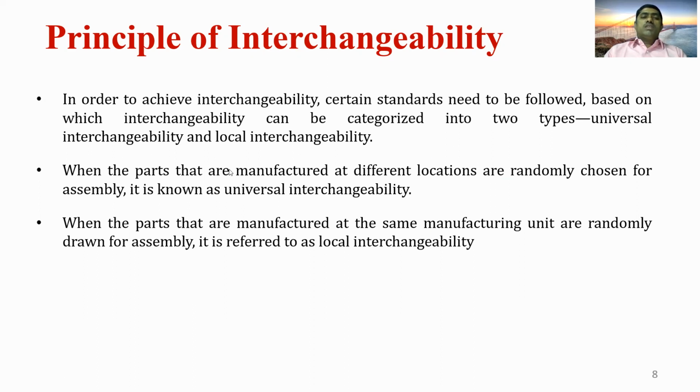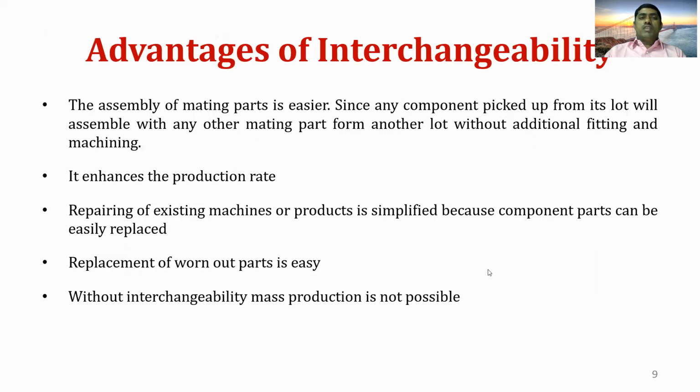Universal interchangeability means that parts manufactured at different locations are randomly chosen for assembly. That is known as universal interchangeability. When the parts are manufactured at the same manufacturing unit and they are selected randomly for assembly, then it is referred to as local interchangeability.